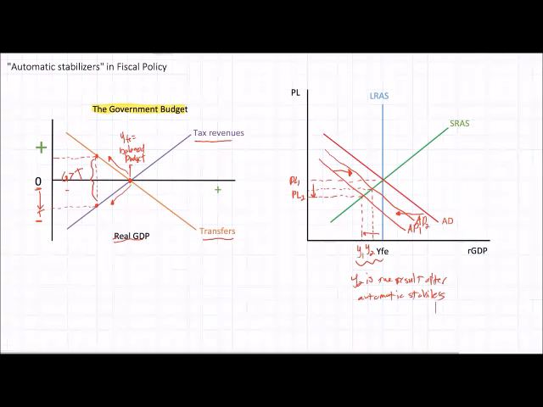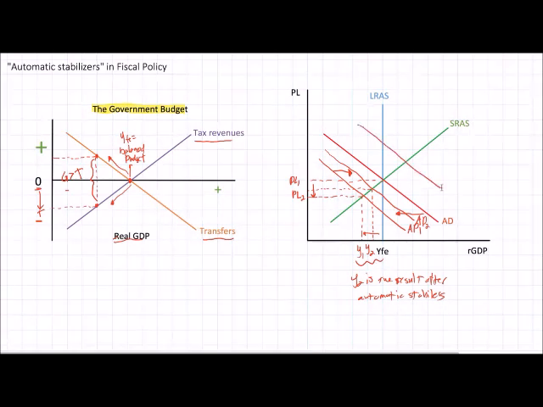As GDP increases, again, we have real GDP here, we're moving outwards, GDP is growing to a level beyond YFE, we're going to see tax revenues automatically increase. Firms are earning more revenues, households are earning higher incomes, unemployment is lower, more people have jobs, more people are earning wages, therefore more people are paying more taxes, the government automatically starts to collect more taxes. At the same time, fewer people are unemployed, fewer people are in poverty. There's less need for government to spend as much as they were on things like food stamps or subsidies for low-income housing or unemployment benefits or Medicaid or any of the other benefits that people who are struggling in the economy would receive from government.